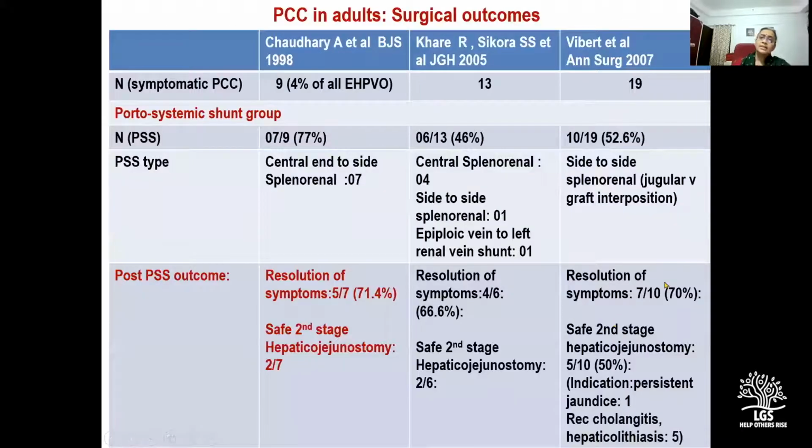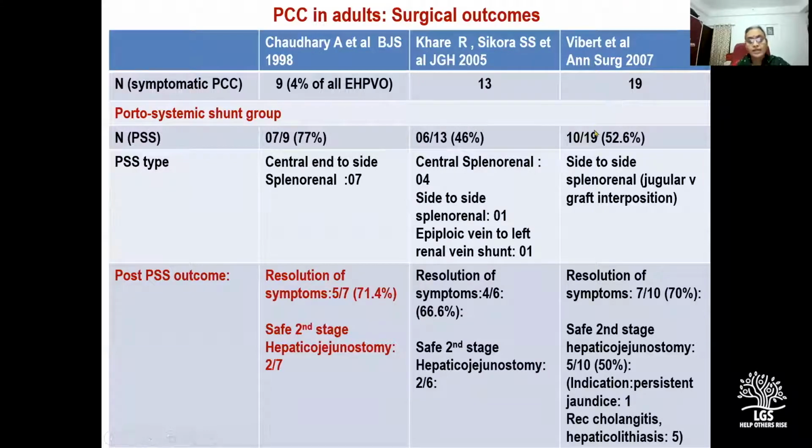So this slide is a summary of surgical series of adults with portal cavernoma cholangiopathy. The first one is by Dr. Adarsh Chaudhary et al. from GB Pant. And actually this study deserves the credit for being the first study to document a successful approach to management of PCC, which has been a challenging problem. The second series is from SGPGIMS with Professor Vinay Kapoor and Dr. Sadiq being the senior authors. And the third one is a French study.